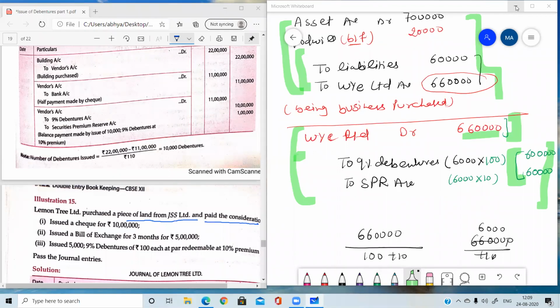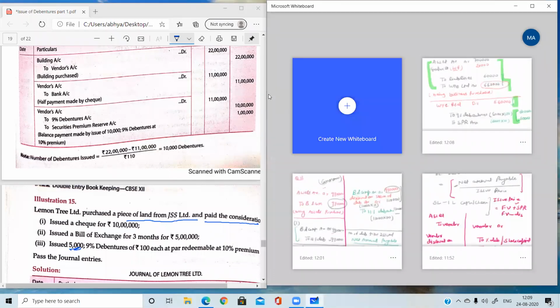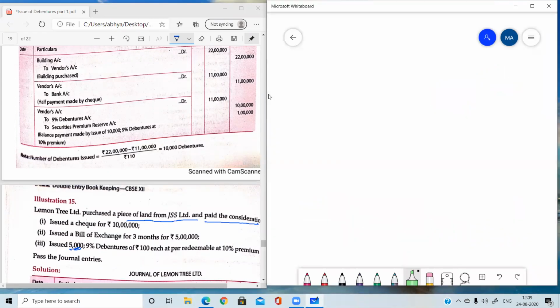A part payment is made through check, so bank will be there for rupees 10 lakh. Then a bill of exchange is issued for 3 months. Bill of exchange means BP, not BR; for him it will be a BR, and for the person issuing it, it's BP, rupees 5 lakh. And then 5,000 debentures of 100 each at par. The number of debentures is already given, so you need not use the formula, because the formula is applied when we need to find out the number.